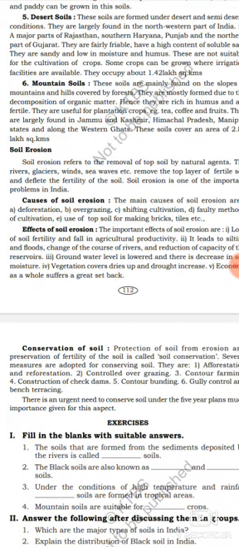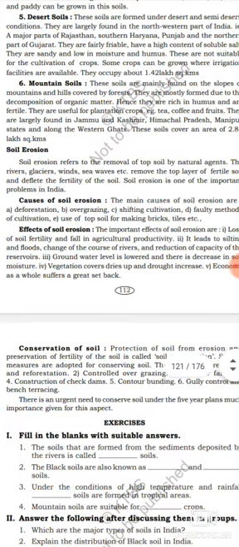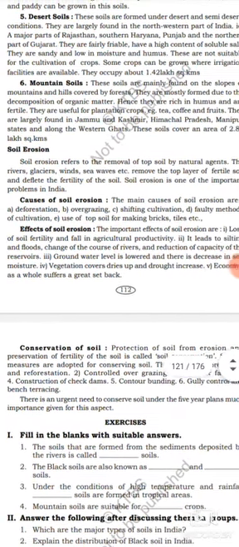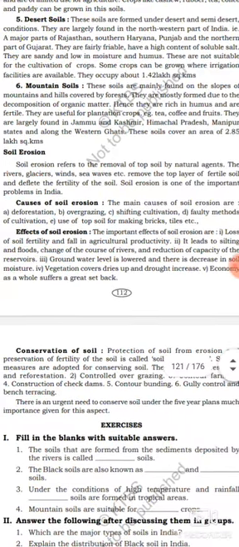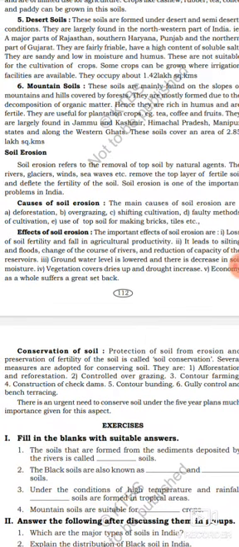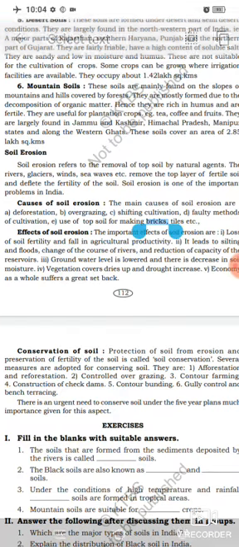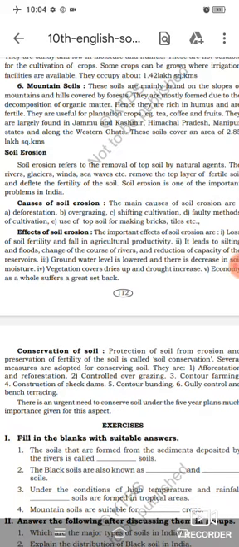Listen dear students, the mountain soils are mainly found on the slopes of mountains and hills covered by forest. Got it? Where will we see mountain soils? On the slopes of mountains and hills covered by forest areas. Got it? They are mostly formed due to the decomposition of organic matter.